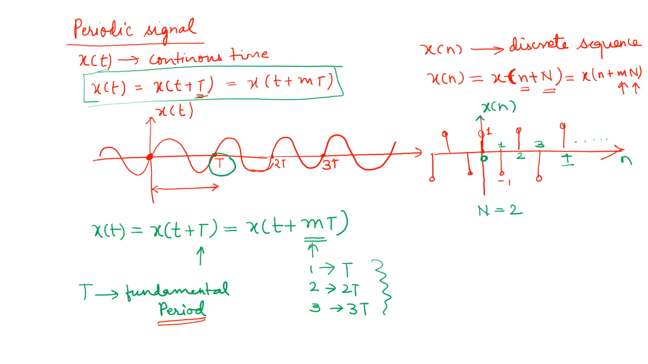So I hope you understood the concept of periodic and non-periodic signals. These two are the equations for periodicity, this one for continuous time signals and this one for discrete time signals. Any signal which does not satisfy this criteria is called a non-periodic signal. Periodic signals always repeat themselves after a particular instant of time.